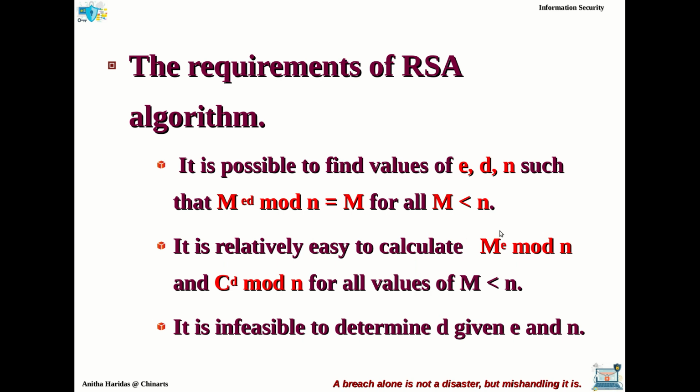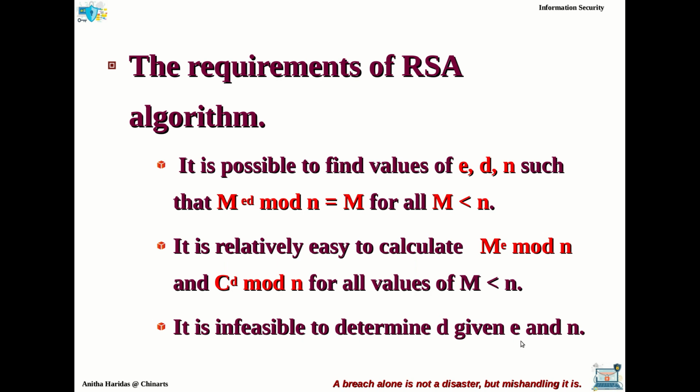So that kind of function you have to define for the RSA algorithm. And not only that, the very important thing is it is infeasible to determine D value given E and N, because E and N are two public values, right, which you are going to publicize.